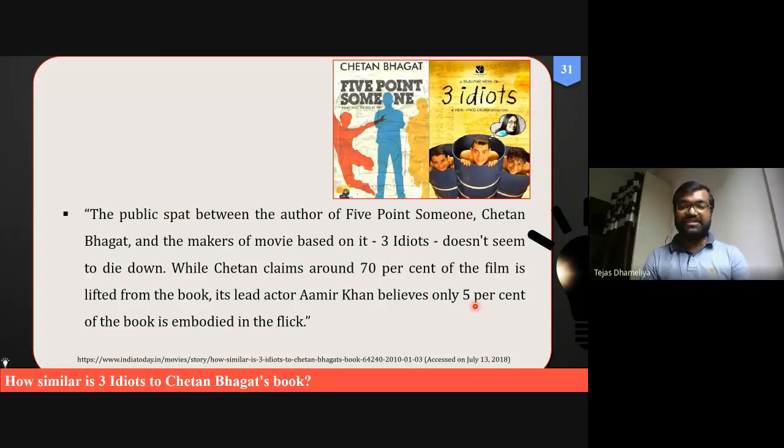But no, this is not the exact replica, it is just 5%. And different fraternity, different persons have their different views on this. But then we also know, you might remember, I have not presented it on my PPT, but you might be remembering another movie, Two States, where IIT and IIM Ahmedabad is highlighted. Okay, so that movie is based upon the book written by this fellow Chetan Bhagat.